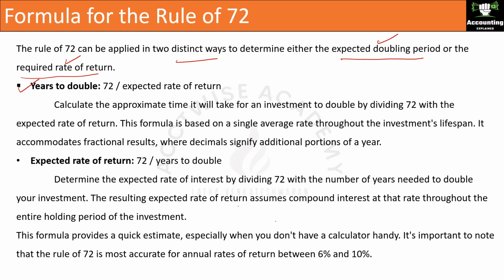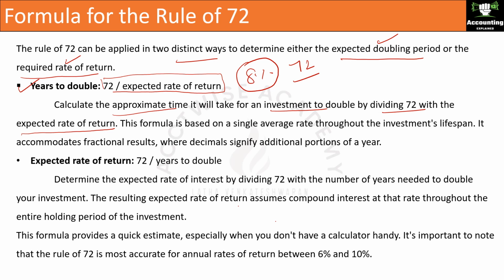So the formula is 72 divided by expected rate of return. Calculate the approximate time it will take for an investment to double by dividing 72 by the expected rate of return. Suppose you expect 8% from an investment. If you want to know the doubling time for 8% interest, you have to divide 72 by 8, which is 9 years. So in 9 years, your investment will be doubled.